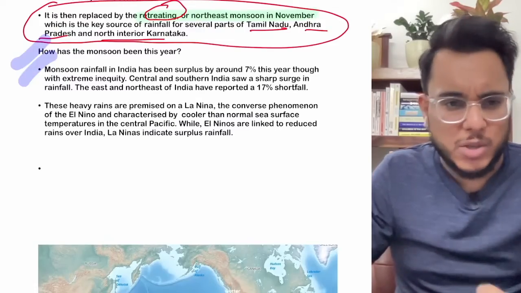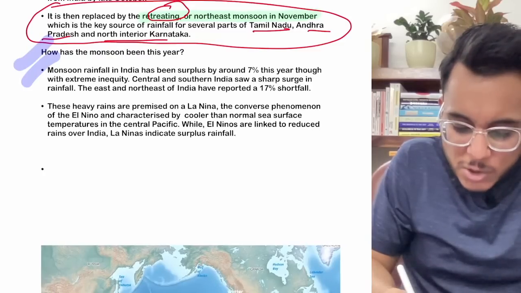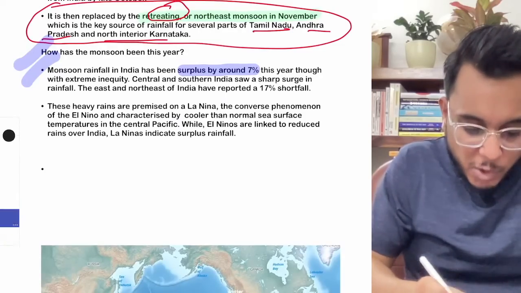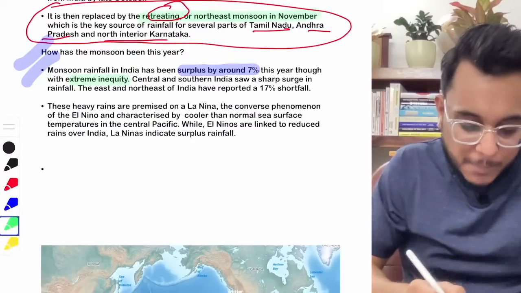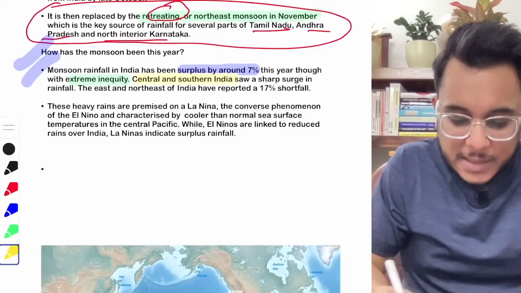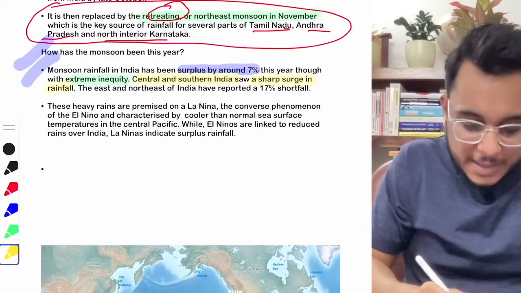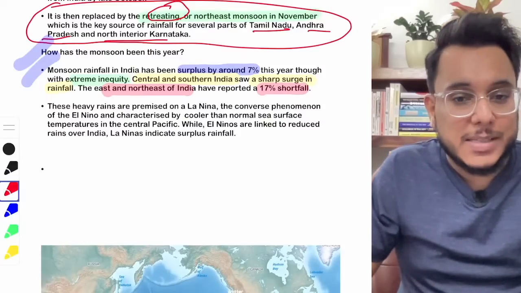Up till now it was just simple geography. Basically this year the monsoon has been surplus by 7%. But at the same time there was extreme inequity with respect to the rainfall. For example, parts of central and southern India saw an increase in rainfall, but the east and northeast of India reported a 17% shortfall.